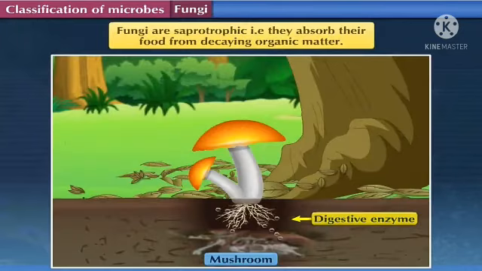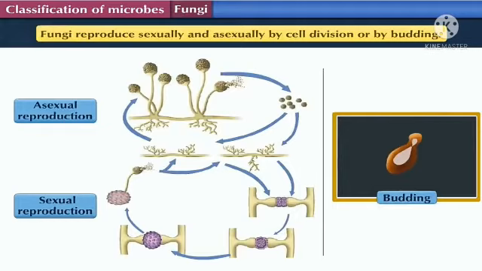So students, fungi are saprophytic, that is, they absorb their food from decaying organic matter. Organic matter means what? They depend on the dead bodies of plants or animals for their nutrition or food, as you can see in the picture. Okay, so students, in the above picture you can see that fungi reproduce sexually and asexually, by cell division or by budding. As you can see in the picture, I have shown how it is dividing, how the budding process takes place. So it is dividing from one into two. I have shown the picture of asexual reproduction and sexual reproduction.